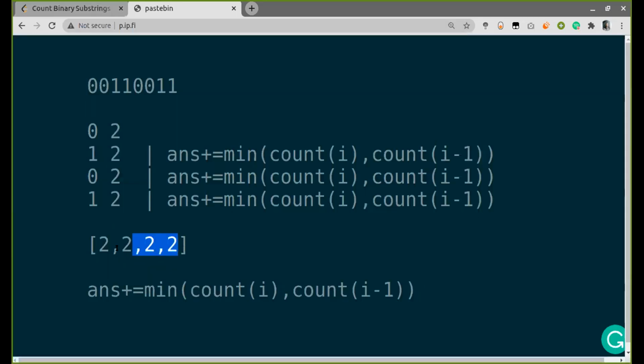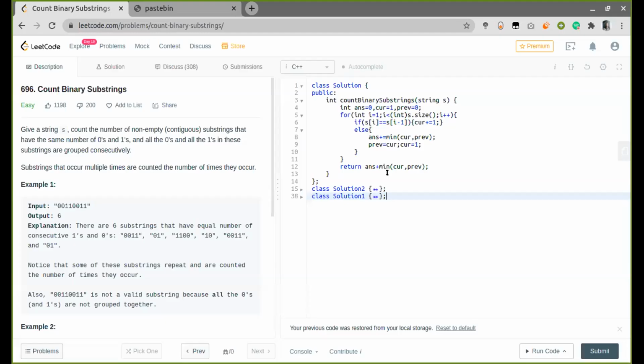Since we just need the count of the previous two clusters, I just keep two extra variables to keep count of these two parts, and whenever I switch, I just take this. But at last, when I am at the extreme right, I did not take into consideration the last two clusters since there was no switch at the extreme right. So finally I just have to take the minimum of the last two clusters. Yeah, so this is the best way we optimize the space.